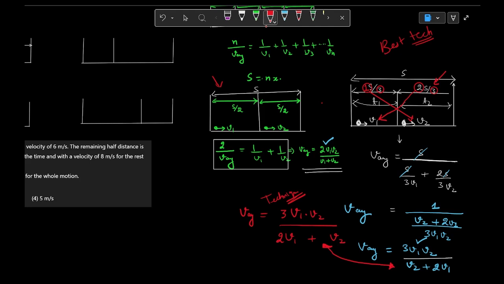What should I write? Just tell me. Let me make some space first. First of all, just write v1 into v2 upon v1 plus v2 without overthinking, directly write this. Now here see the denominators.